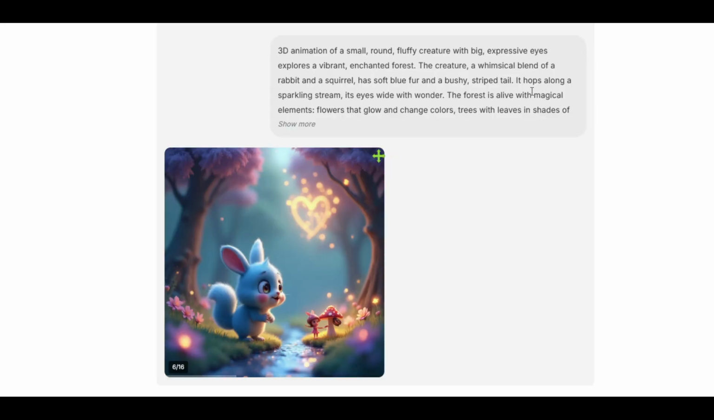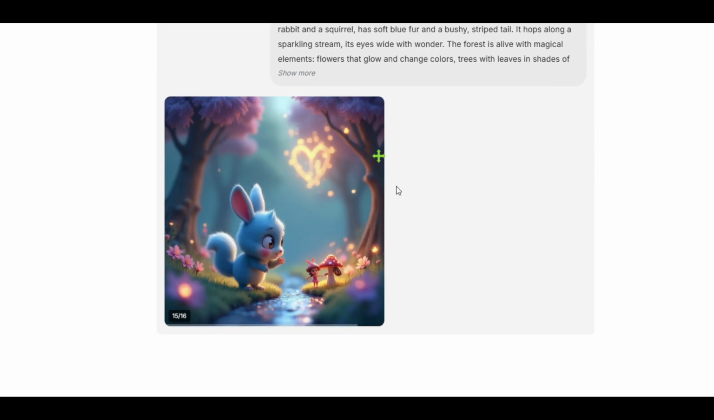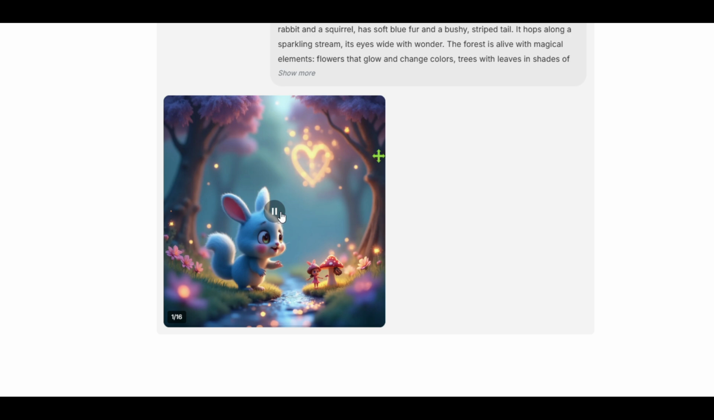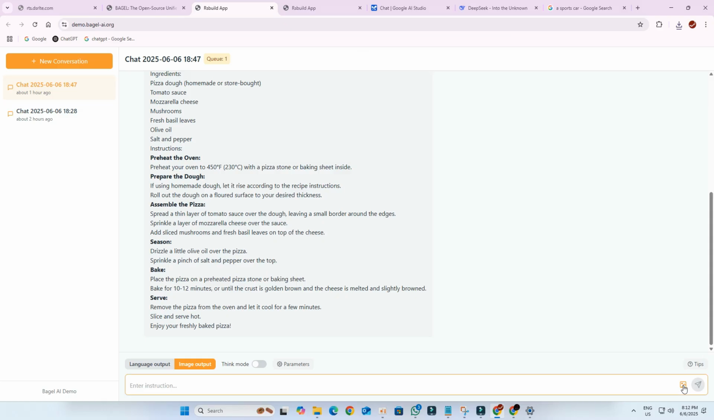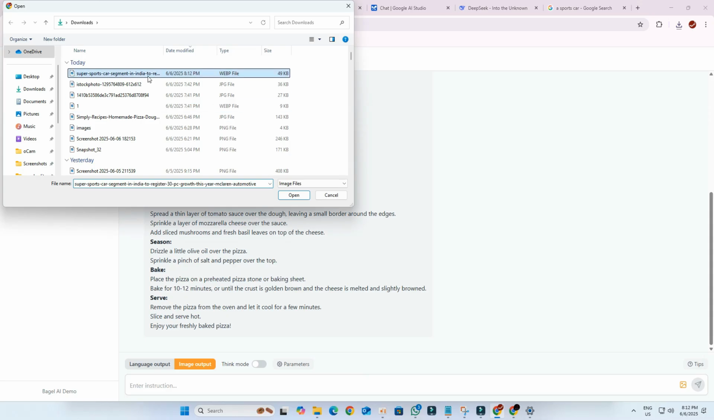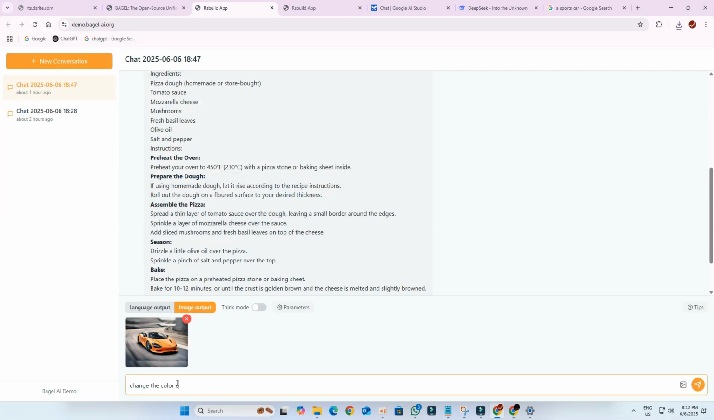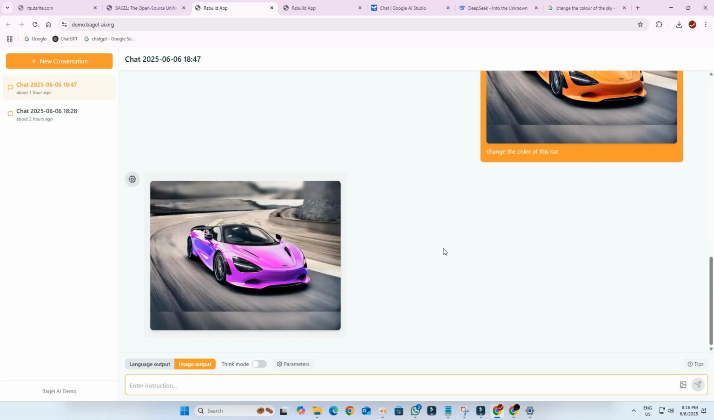Ask for an animation concept like a fluffy creature with big eyes in an enchanted forest, and Bagel gives you image frames for you to stitch into an animation yourself. I upload a picture of a car in Bagel and ask it to change the color of the car, and it gave me this. For this, I choose the image model also.